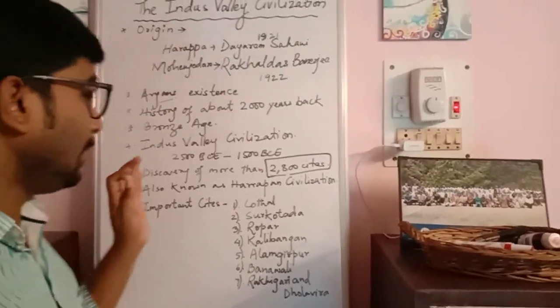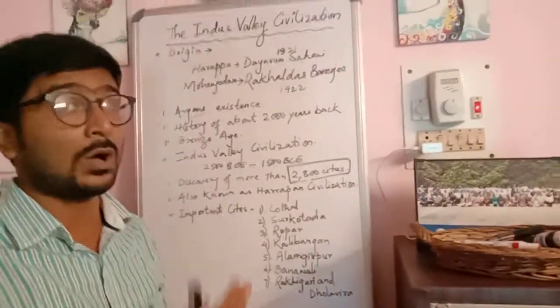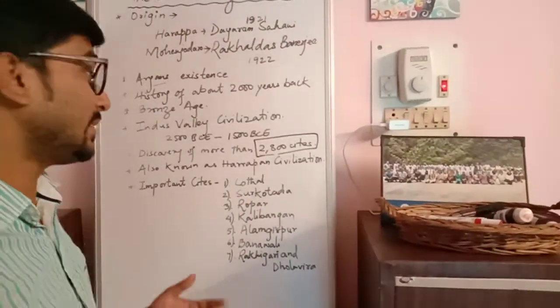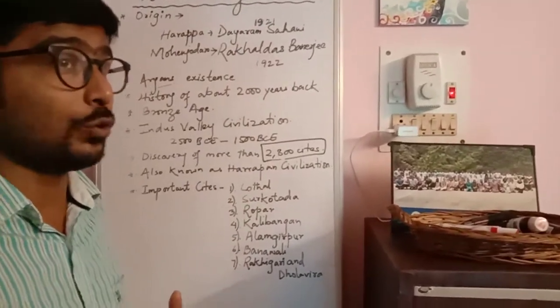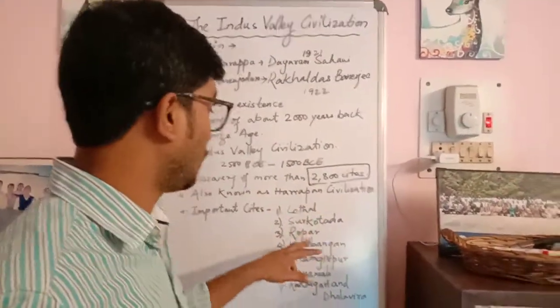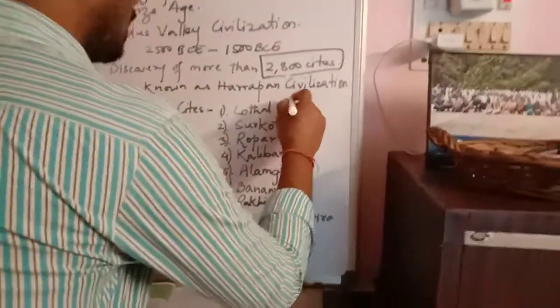Now, what were the important cities that existed? If you go through the cities, it has a long list of cities that existed in the Harappan civilization, which will give you an idea about how vast it was. Now, Lothal. Lothal is said to be found in Gujarat.